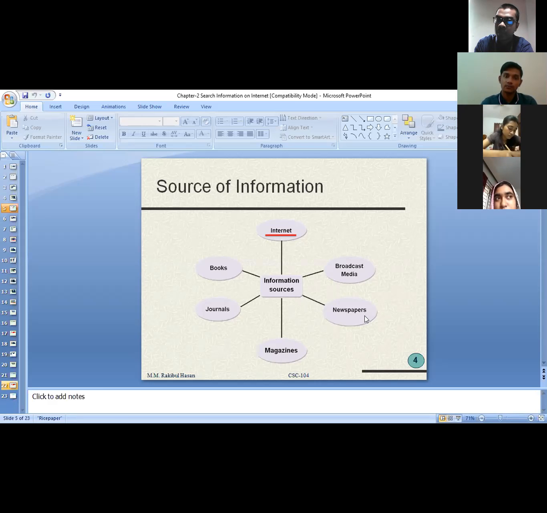Then newspaper. By reading a newspaper you can get information. From a magazine you might get information. From a journal you might get information. By reading a book you might get information. But in this chapter we are basically focusing on the internet, and how we can search for any information on the internet.